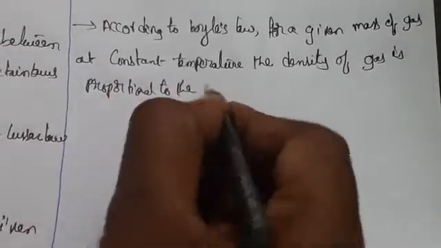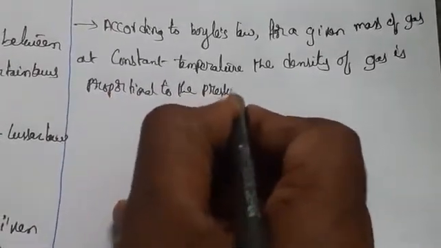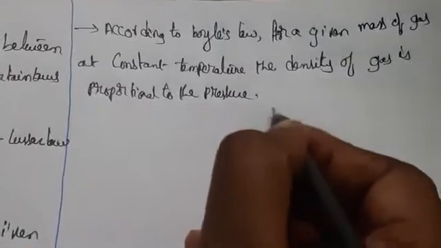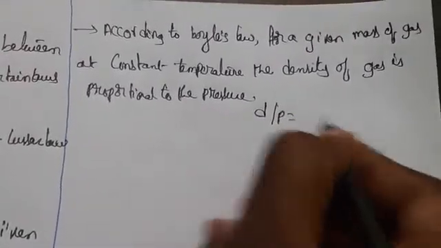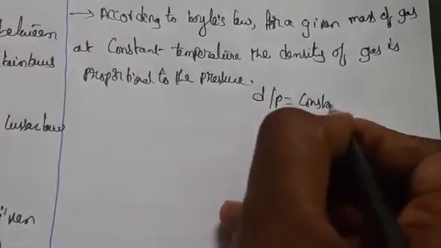Proportional to the pressure, that one we call as Boyle's law. It means we can say D by P is equal to constant. If I say that the product of pressure and volume of a fixed amount of gas is constant, suppose the fixed amount of gas at constant temperature T is occupying volume V1 at